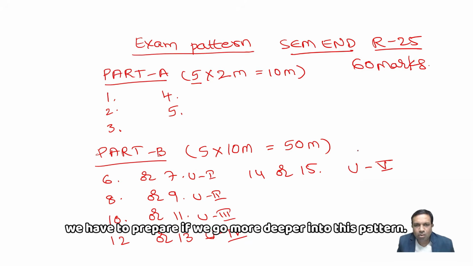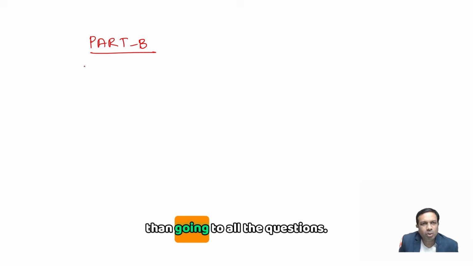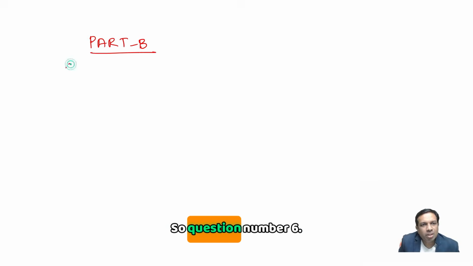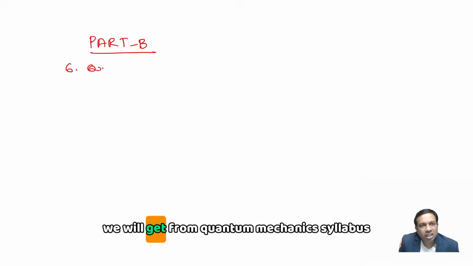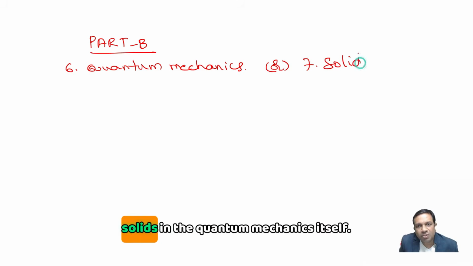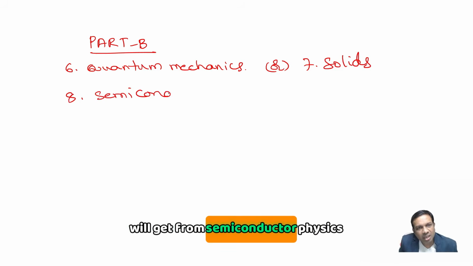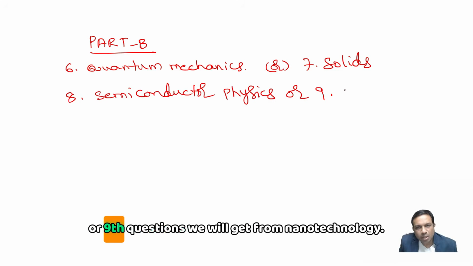If we go deeper into this pattern, generally in part B we can read selectively rather than going through all the questions. Question number 6 we will get from the quantum mechanics syllabus, and question number 7 we have the part of solids in quantum mechanics itself. When it comes to the 8th question, generally we will get from semiconductor physics, or the 9th question from nanotechnology.